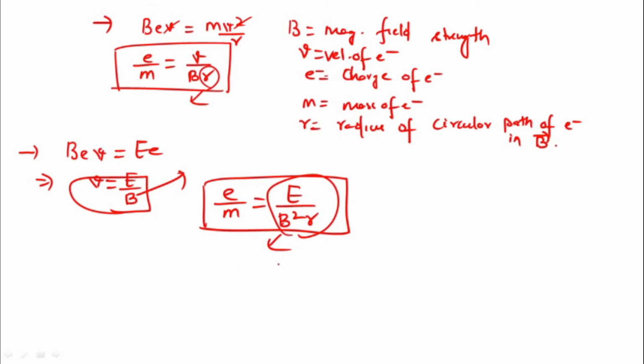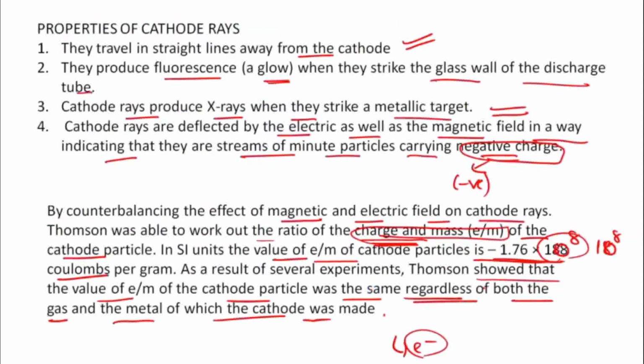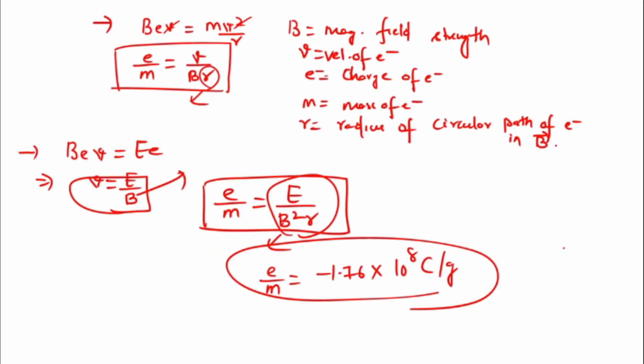And after putting the values of all the variables, I am getting e by m equal to minus 1.76 into 10 to the power 8 coulomb per gram. This is the value I was talking about here. See, minus 1.76 into 10 to the power 8 coulomb per gram. So this is the thing.